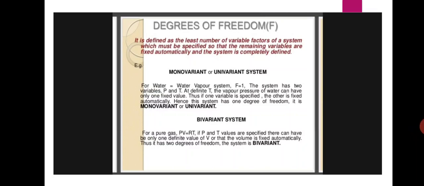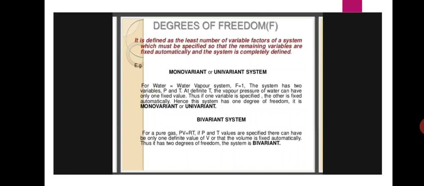Okay, next, degrees of freedom. It is defined as the least number of variable factors of a system which must be specified so that the remaining variables are fixed automatically and the system is completely defined. Example, monovariant or univariant system for the water equals water vapor system. So here F is equal to 1.